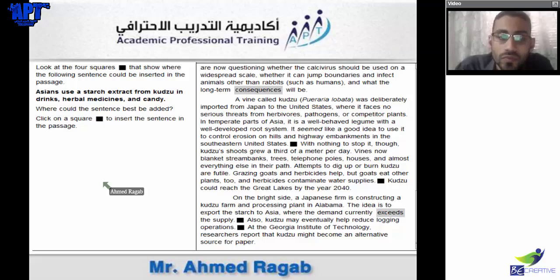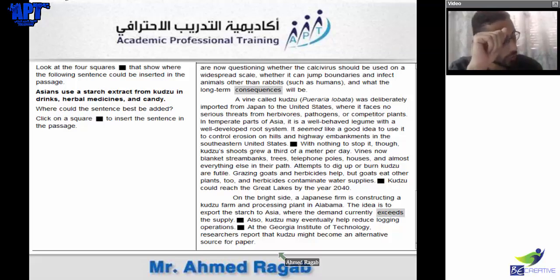No, let's go down here. Asia demand currently exceeds supplies, which could eventually do logging operation. Okay, very nice. Got it. Where should I put it? Let's give you 30 seconds. Okay, so we put 30 seconds on the clock. Okay, 30 seconds to find a place.